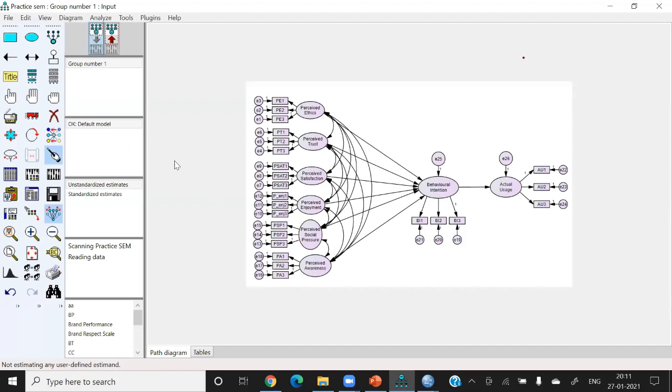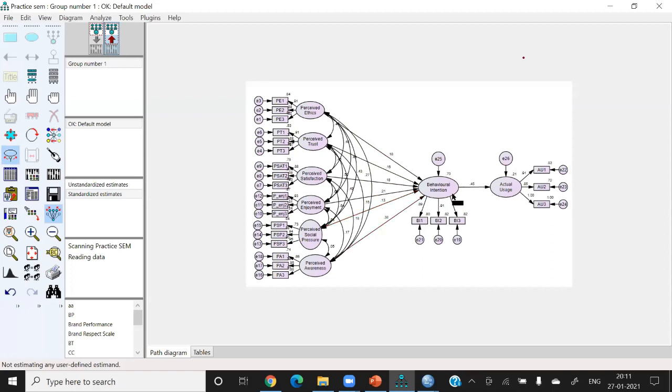And if I click on this red button, the standardized estimates. So you have to show all the standardized estimates clearly. So you can move the values like this, because we have to show all the values clearly. So sometimes we move them according to our requirement.